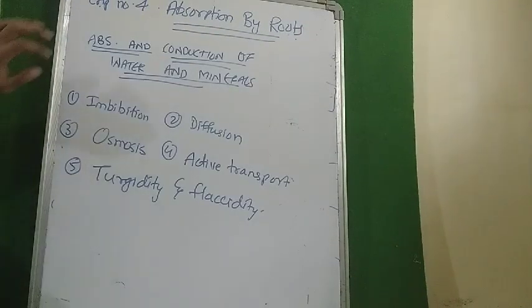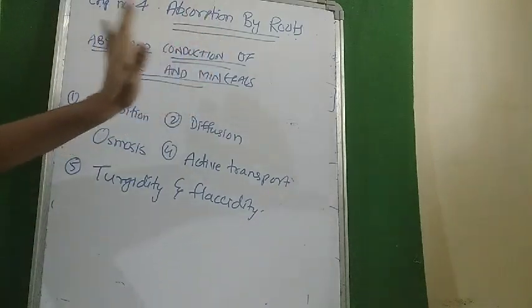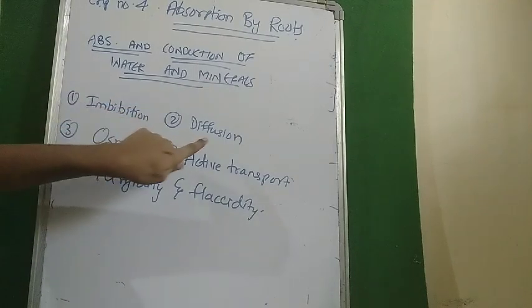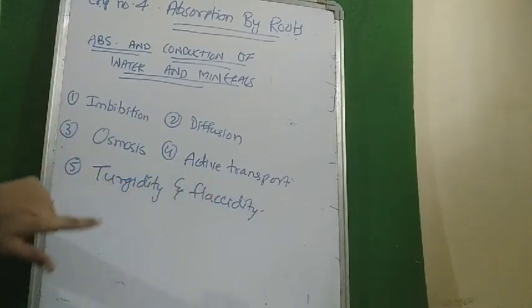Now we would see how the absorption and conduction of water and minerals take place in the plant body. There are different ways through which water and minerals come into the plant body, which is absorption, and how they are transported through the plant body, which is conduction. There are basically five methods: imbibition, diffusion, osmosis, active transport, turgidity and flaccidity. We would see each and every part of this in detail.